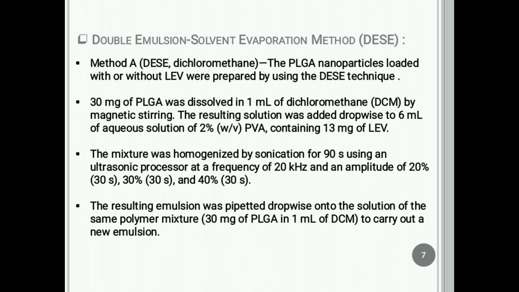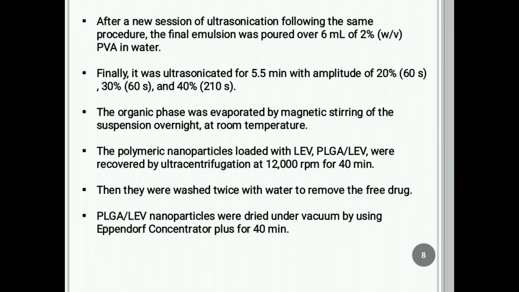The resulting emulsion was pipetted out drop-wise onto a solution of the same polymer mixture to carry out a new emulsion. After that, the ultrasonication process followed the same procedure as described in the previous slide. The final emulsion was poured over 6 ml of 2% weight by volume PVA in water. Finally, it was ultrasonicated for 5.5 minutes with amplitude 20%, 30% and 40%. The organic phase was evaporated by magnetic stirring of the suspension overnight at room temperature, 25 Celsius.